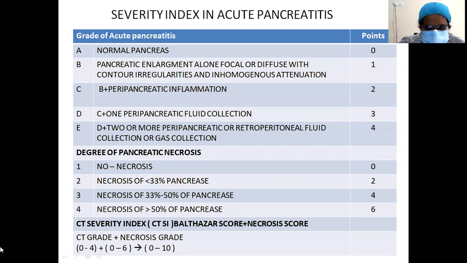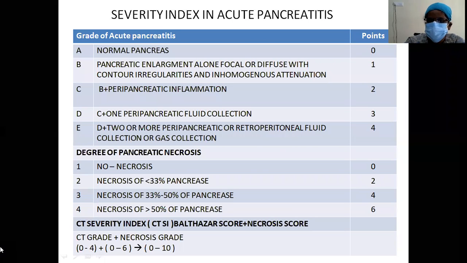What is the Balthazar score? Balthazar score will range from 0 to 4 points. This is all the CT based classification. Grade A will be normal pancreas, you have 0 points for that. Grade B will be pancreatic enlargement alone, focal or diffuse with contour irregularities and inhomogeneous attenuation, you have 1 point. Grade C will be B along with peripancreatic inflammation, that will have 2 points.